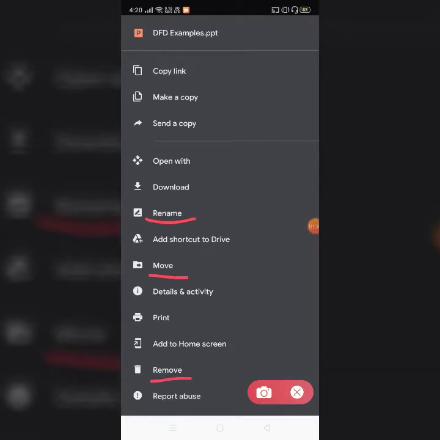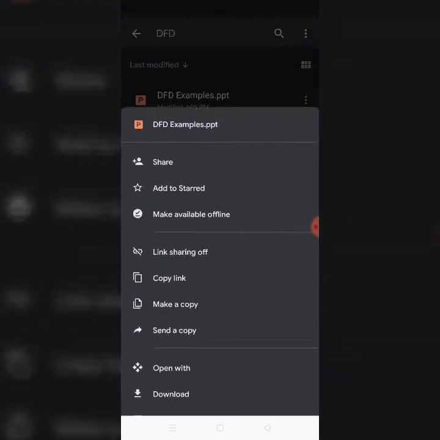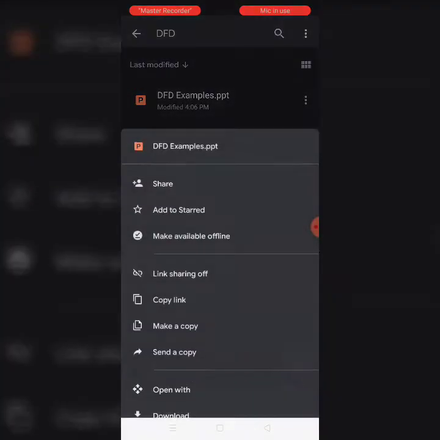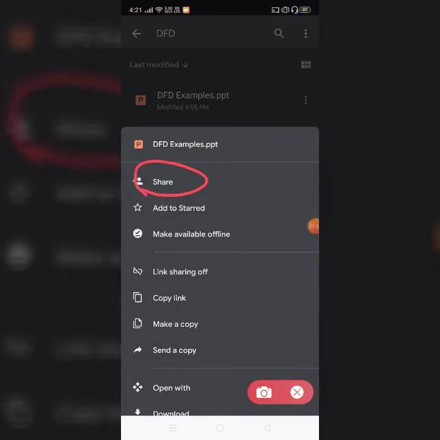And you can remove this one. You can also add a shortcut to your home screen. On clicking that shortcut directly, it will open up the document. So all such things are available here. The most important property among these is the share option. Sharing will never create multiple copies of your file. If you are sharing this particular file with your friend, it doesn't mean that you are creating a new copy. You are inviting your friend to work on the same document. So that's the meaning of share.